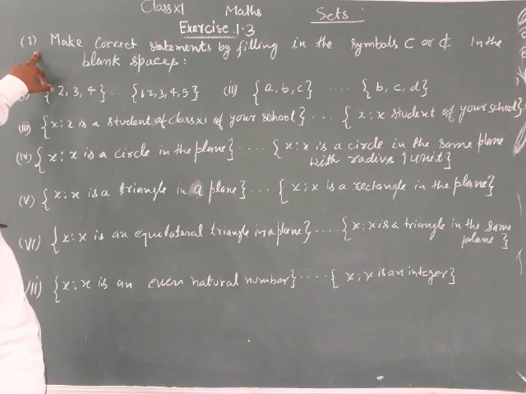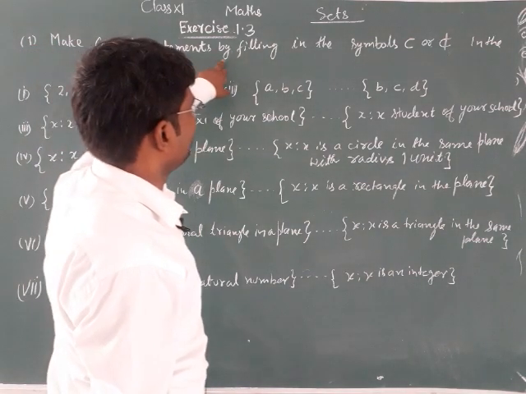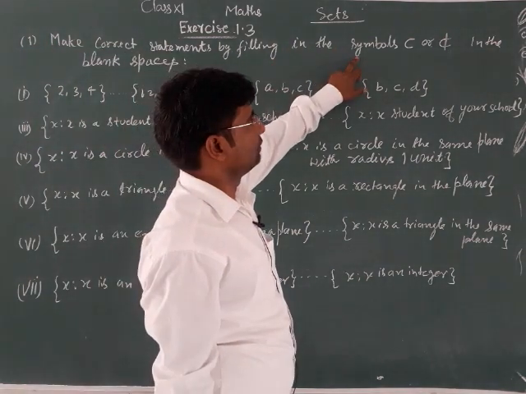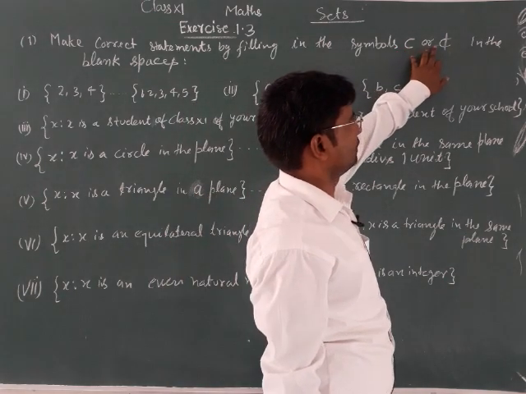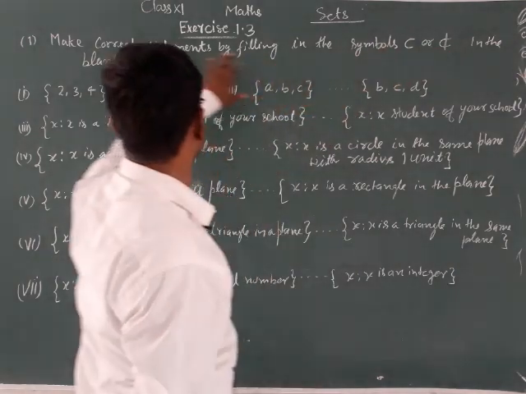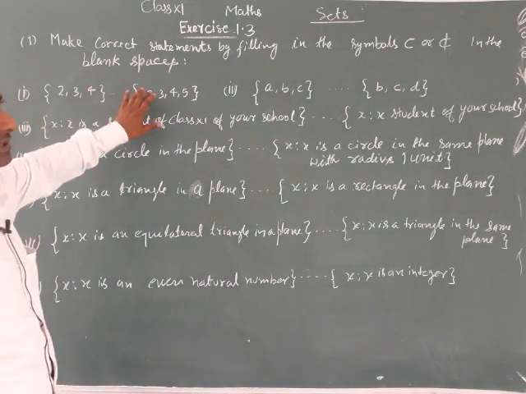Good morning everyone. Today I will solve exercise 1.3. Question number 1: Make the correct statement by filling in the symbol ⊂ (subset) or ⊄ (not subset) in the blank spaces.